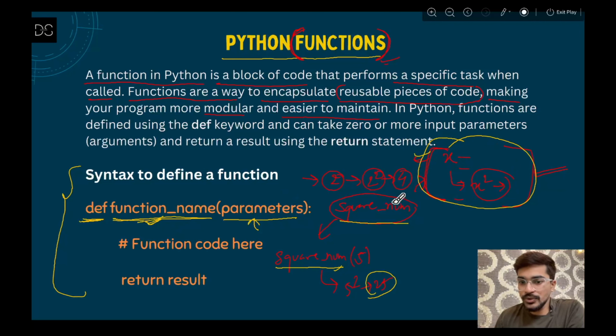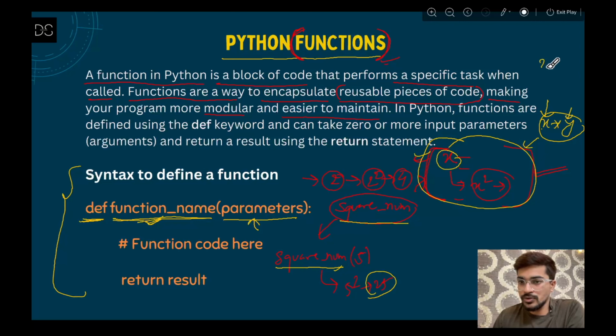So what input are you giving here? Just a number, na? You have to just square a number. So a number is the input here. That means you have to give a single parameter, let's say any number x. Similarly, this logic can be anything, na? Instead of just squaring a number, let's say you are multiplying two numbers, x multiplied by y. So in this case, what are the parameters you have? You have two parameters, x and y.